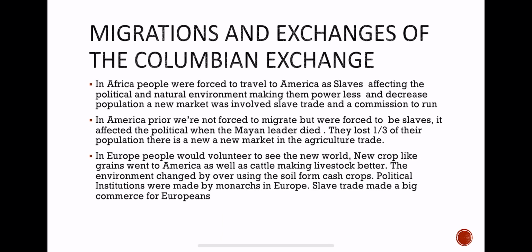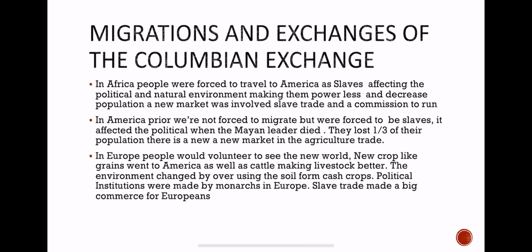Migration exchange of the Columbian Exchange. In Africa, people were forced to travel to America as slaves, affecting the political and natural environment, making them powerless and decreasing the population. A new market was involved, slave trading. In America, natives were not forced to migrate, but were forced to be slaves. As it affected them politically, when the pioneers came, they lost one third of the population. There was a new market in the agriculture trade.